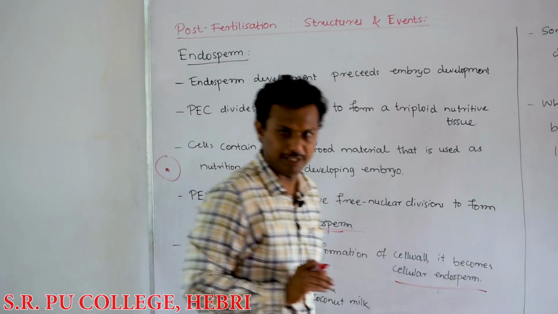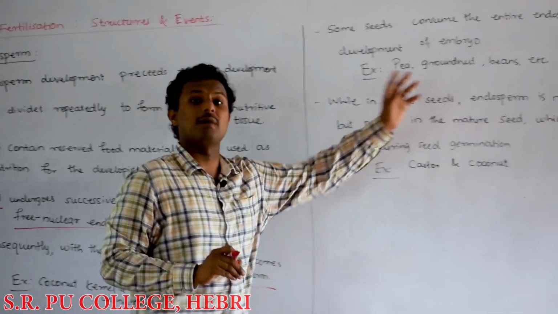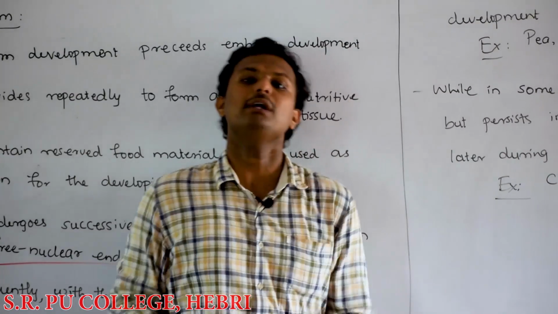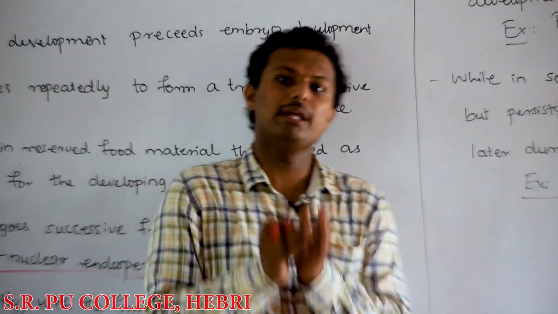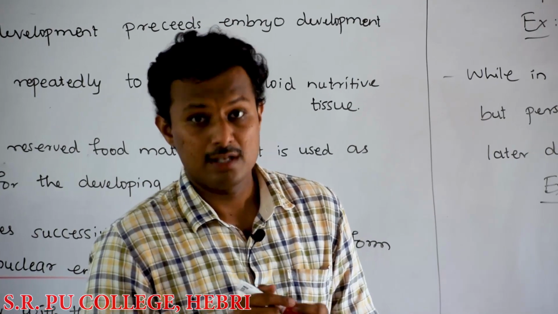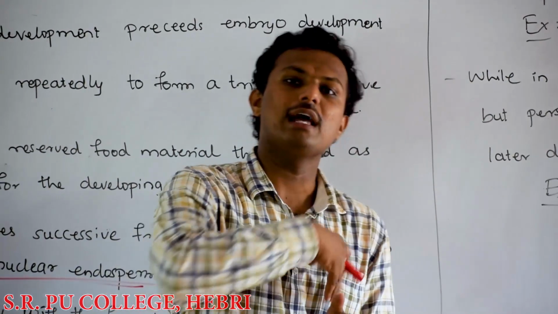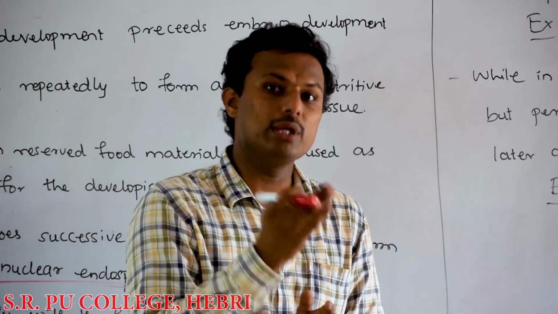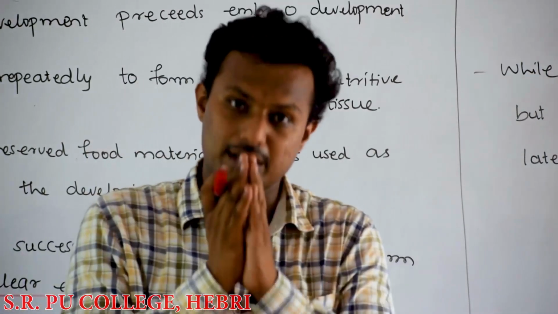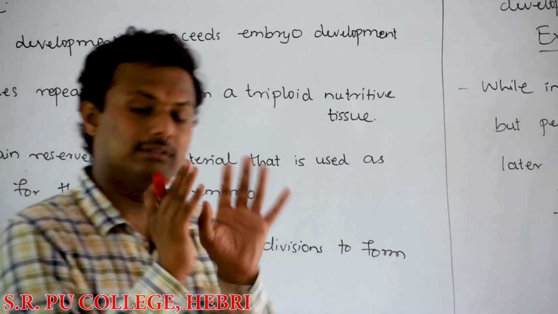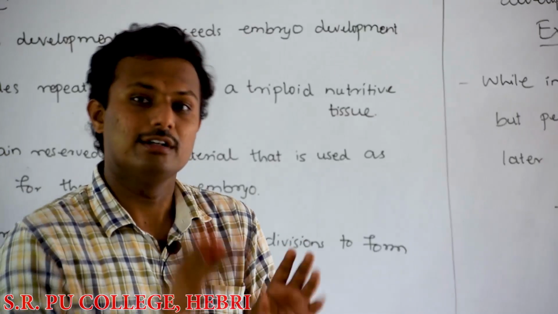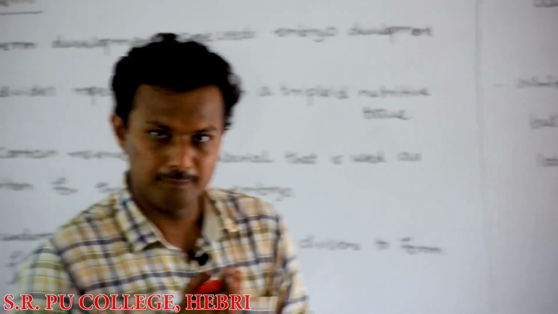The other aspects of endosperm. See, the development of the endosperm and the retainment of the endosperm within the seed may not be the same for all the seeds of all the plants. Some seeds utilize all the endosperm during the development of the embryo. Of course, the endosperm is meant for the nourishment of the embryo, and in certain plants the entire endosperm is utilized for the development of the embryo.